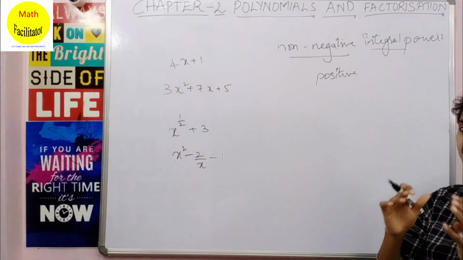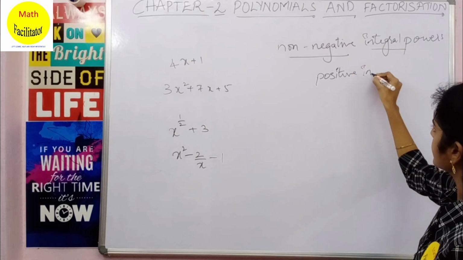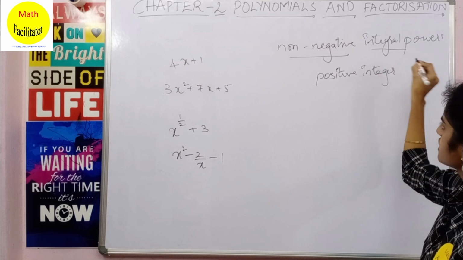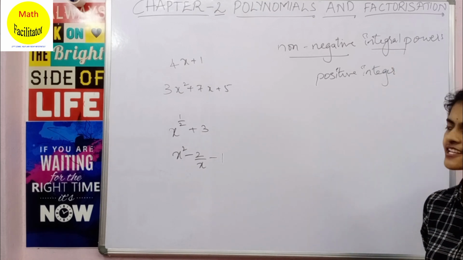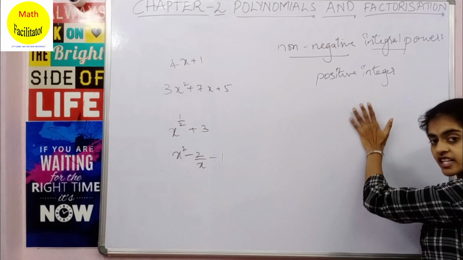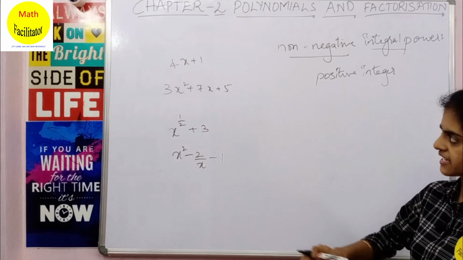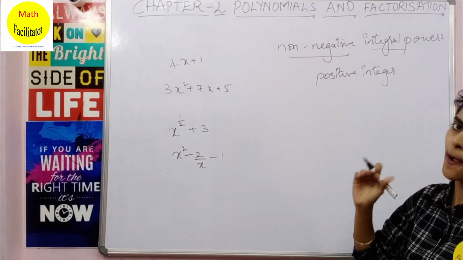Integral means it should be a whole number, so you can say positive integer, because positive integers are nothing but whole numbers. We are not taking the negative part, we want only the positive integral part. The algebraic expressions where you find only positive integers as powers are called polynomials.